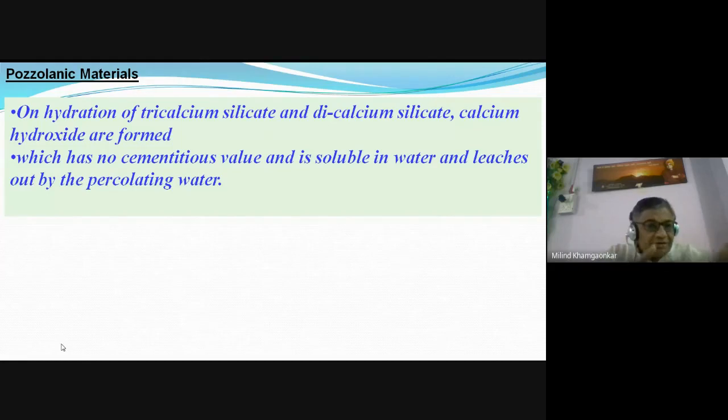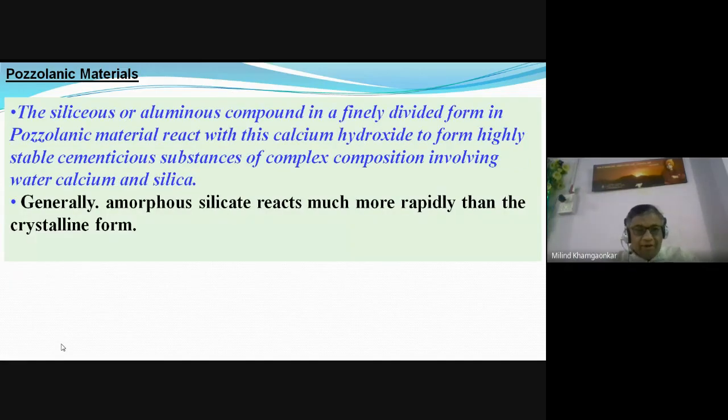This CSH gel has got cementitious properties. The CSH gel, that is, C means calcium oxide, S means SiO2, and H means H2O. So the CSH gel is formed due to the chemical reaction between the pozzolanic material and the calcium hydroxide in presence of the water